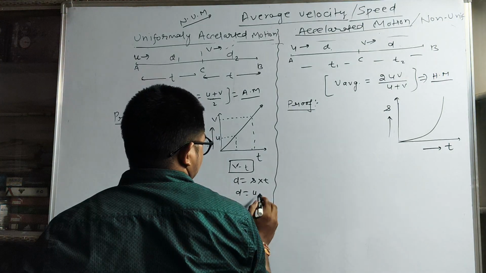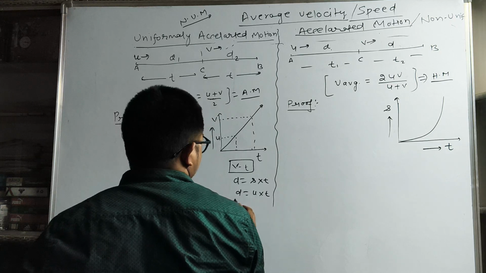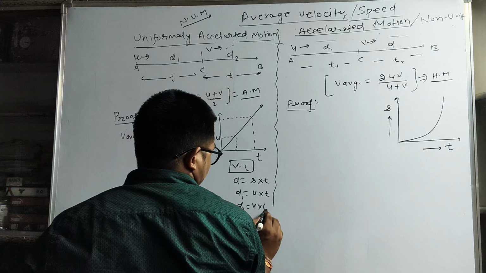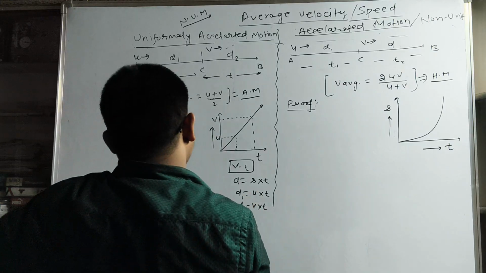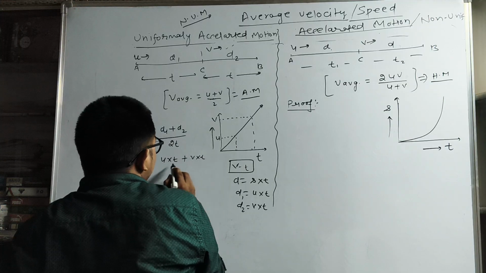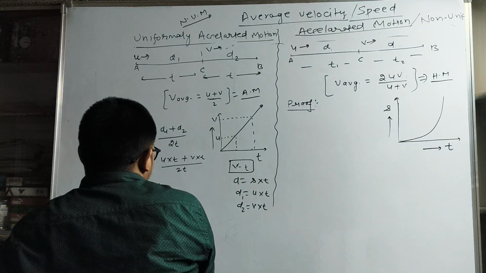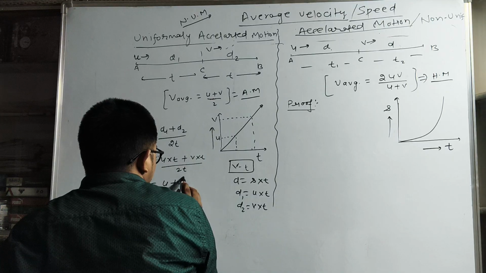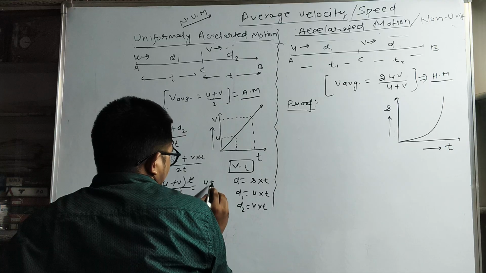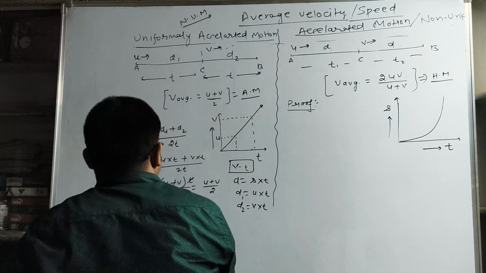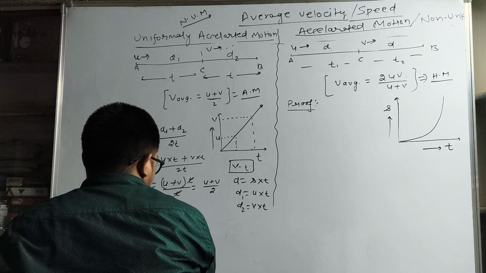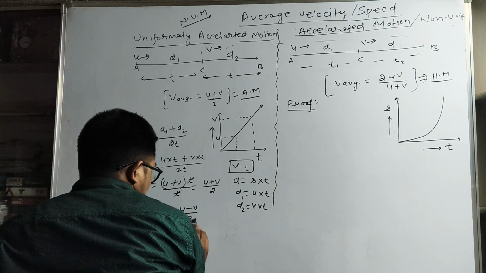In this case, d1 equal to u into t and d2 equal to final velocity into t. So we can simply put u into t at the place of d1, and at the place of d2 we can put v into t, upon 2t. If you take t common in these two terms, this will cancel out. So finally we will get u plus v upon 2. So this is the formula of average velocity. V average is nothing but the arithmetic mean of initial and final velocity.